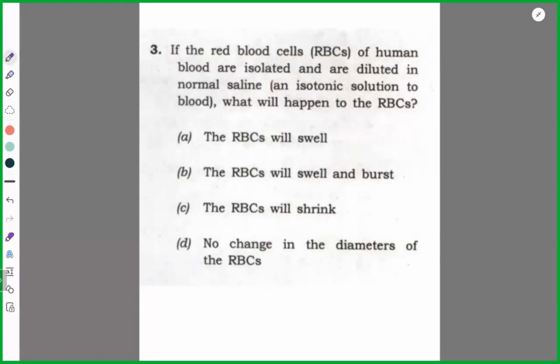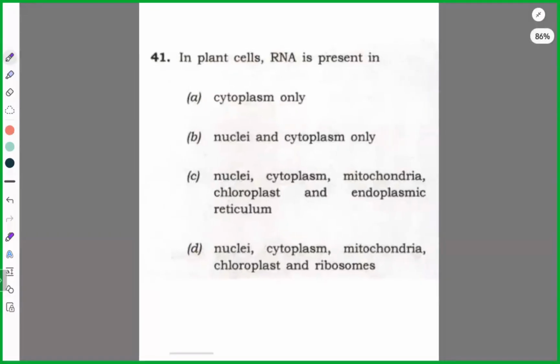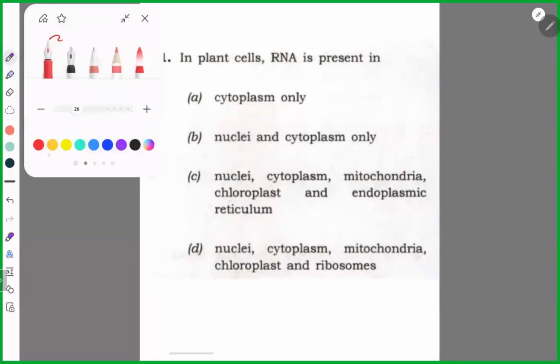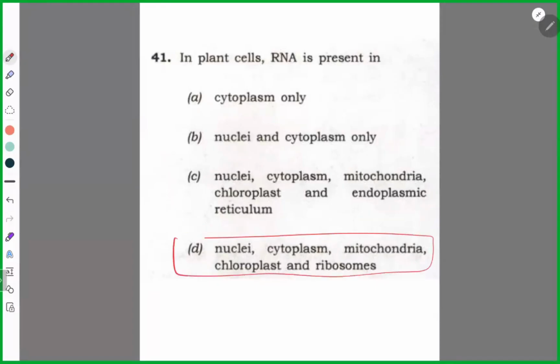Next, try. Cells of. Yes, sir. It is isotonic. It is isotonic. No change. Okay. Read it carefully again. Practice. This is how you will practice it. Okay. Next. Okay. Now this is important. I'll just tell you. Just mark this. That it is present in. No. Wait. It is present in this. Not endoplasmic reticulum. Endoplasmic reticulum, I think, does not contain. Yes. So option D.